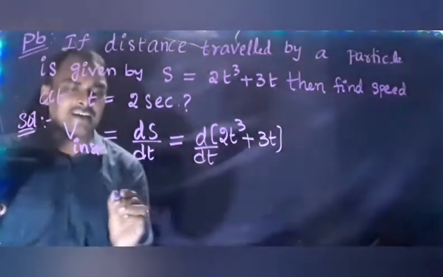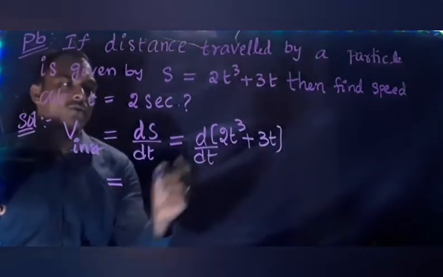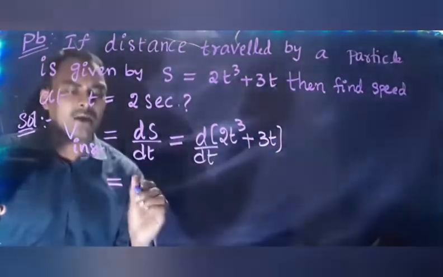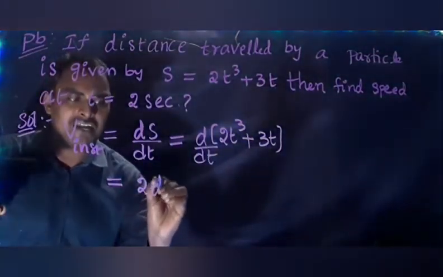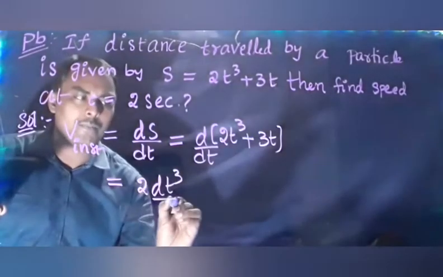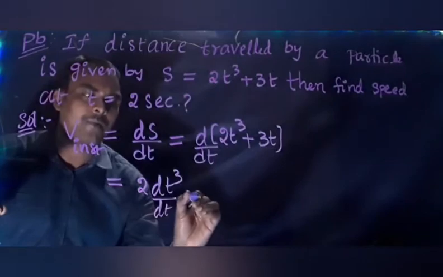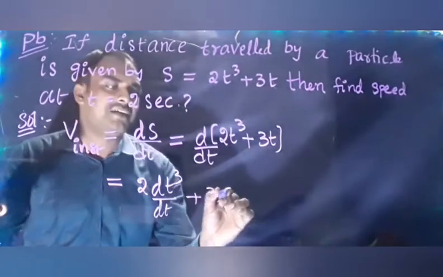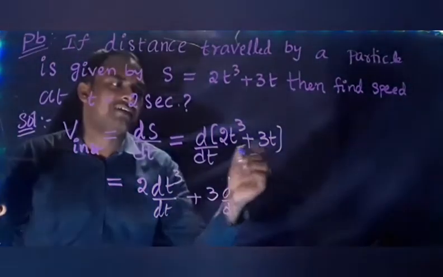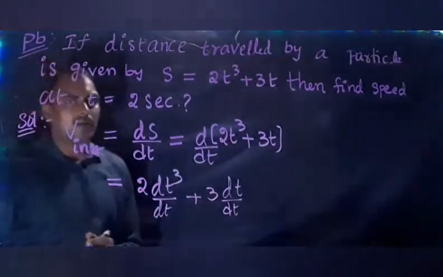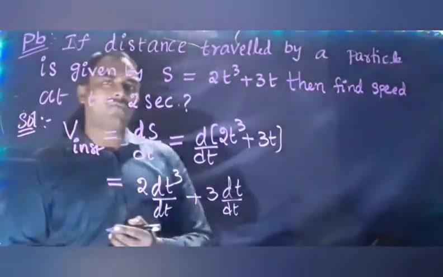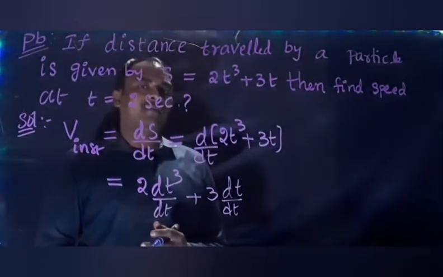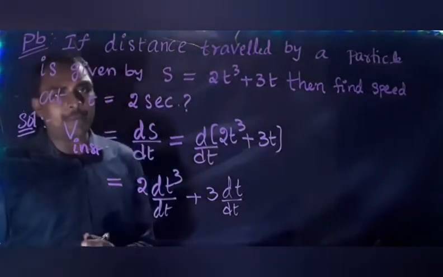Now let us open the bracket. d by dt of 2t cube: 2 is a constant, so it can be written outside, 2 into d t cube by dt, plus d by dt of 3t: 3 is a constant, so 3 into d by dt of t. Here we need the differentiation formula. Differentiation is a separate topic that we will learn in another video.